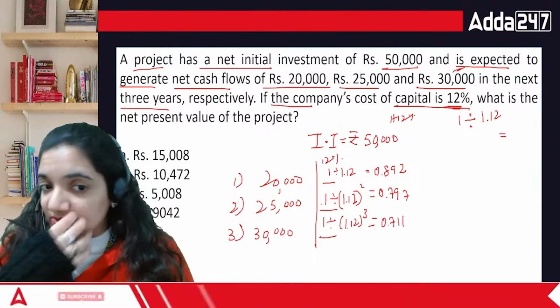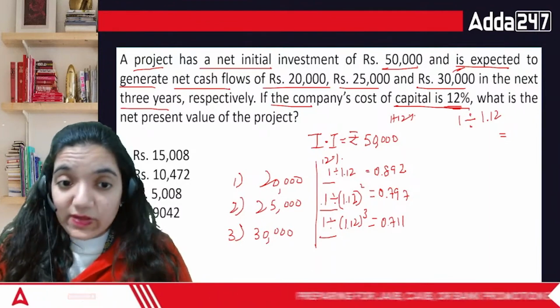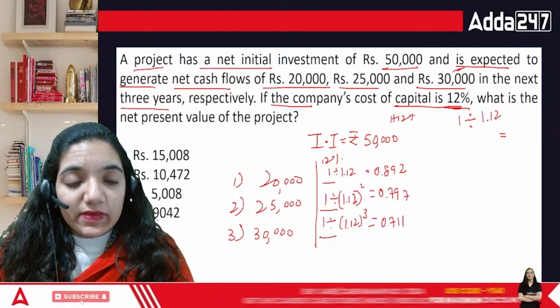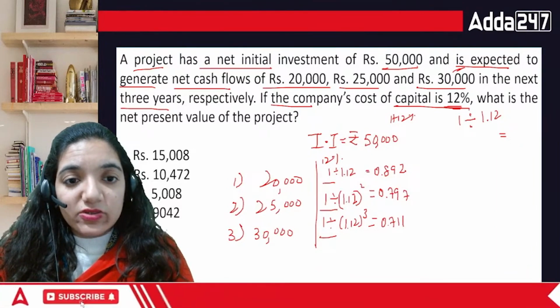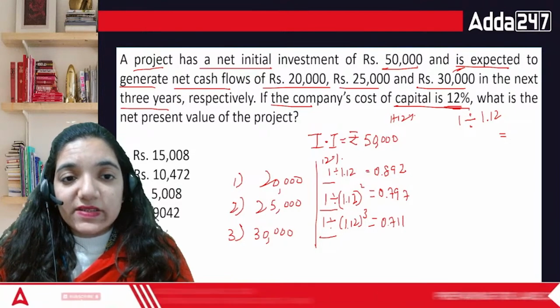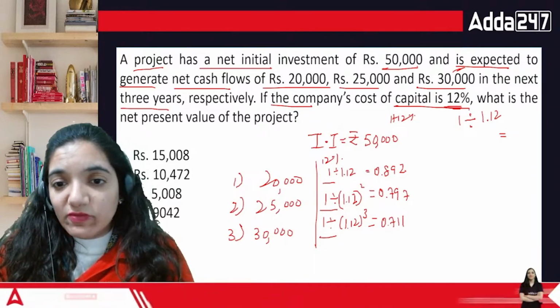So in this case, I'm going to do 20,000 into 0.892, that is 17,840. This is the first term.